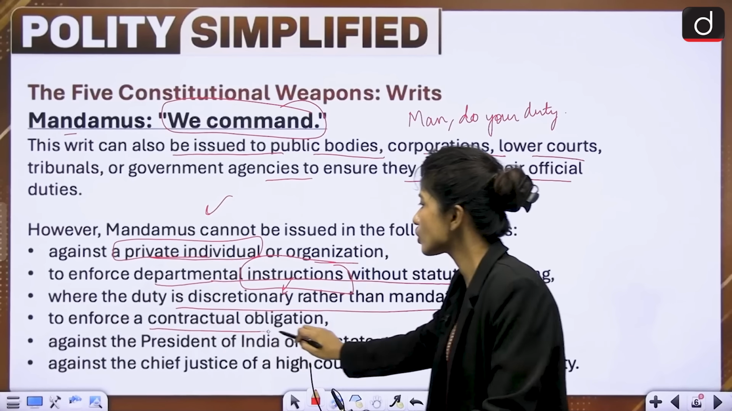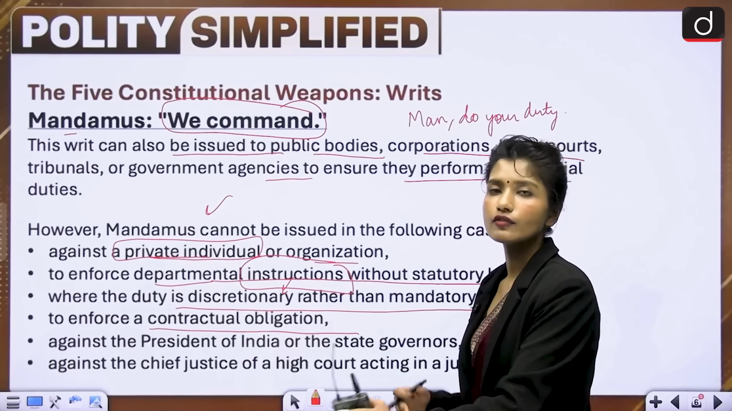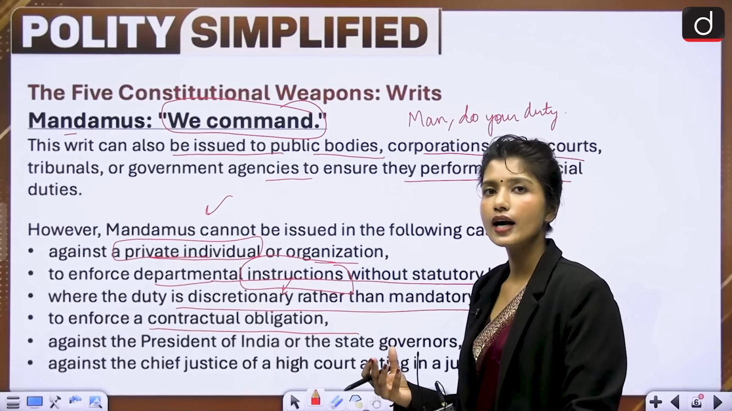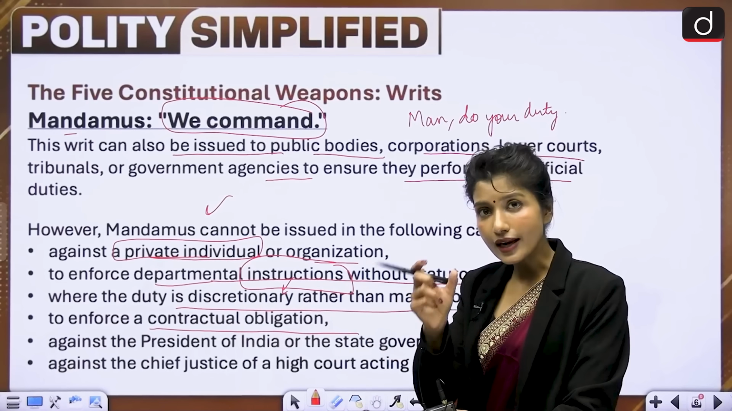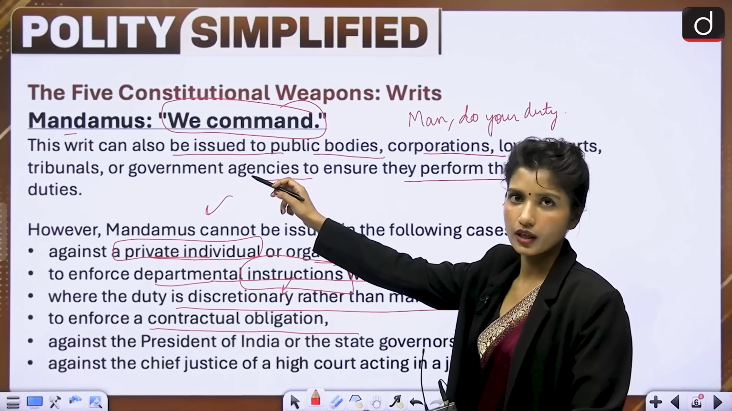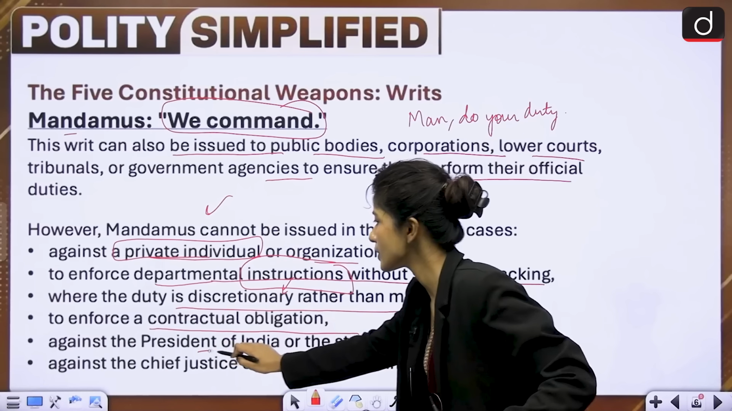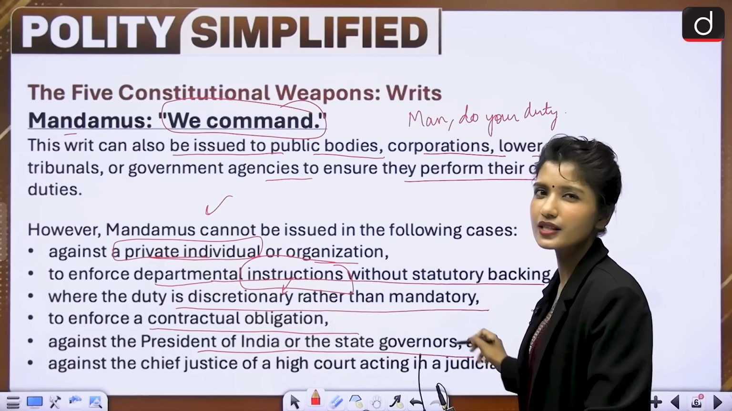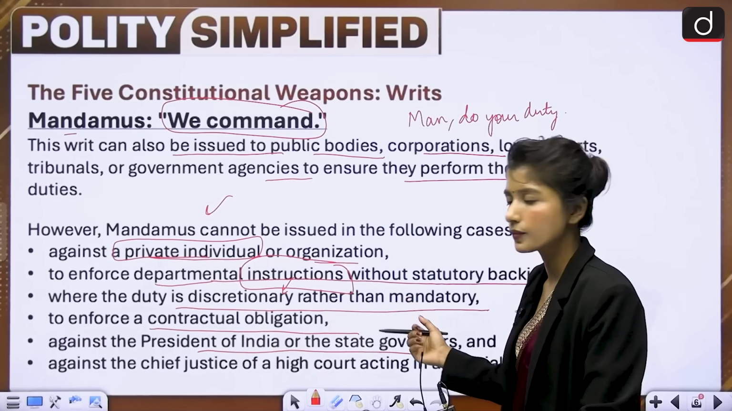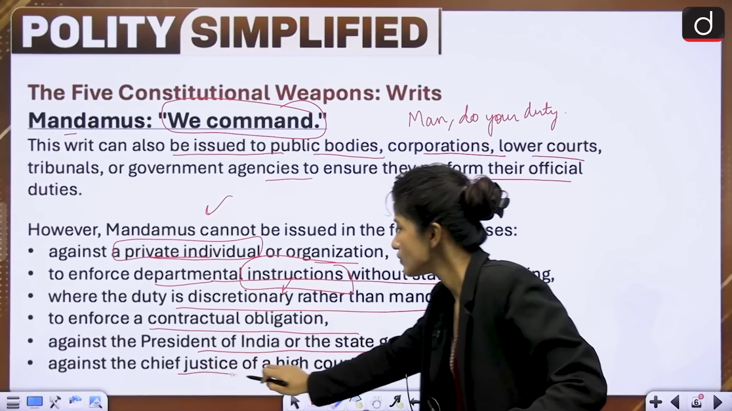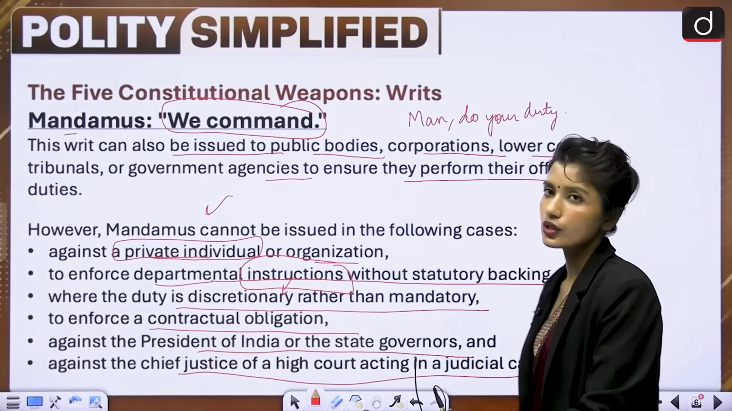Then to enforce contractual obligation. If there is an organization that had a contract with the government, in contractual obligations also it cannot be issued. Next, against the President of India or the state governor, because they get some immunity about their office work, right? Then against the Chief Justice of India or High Court acting in judicial capacity, then also it cannot be issued.